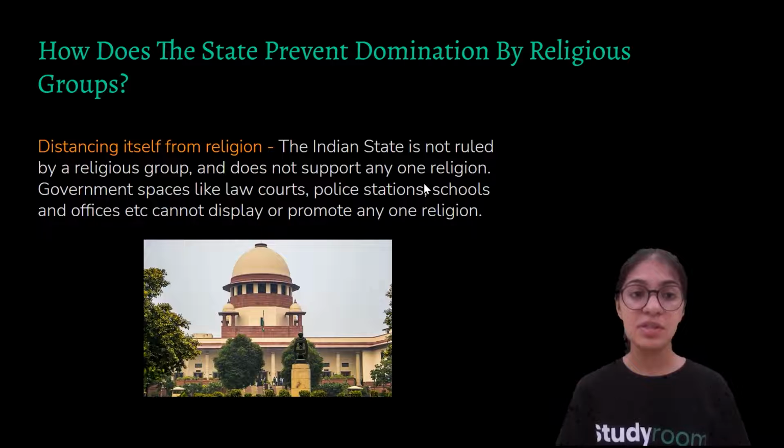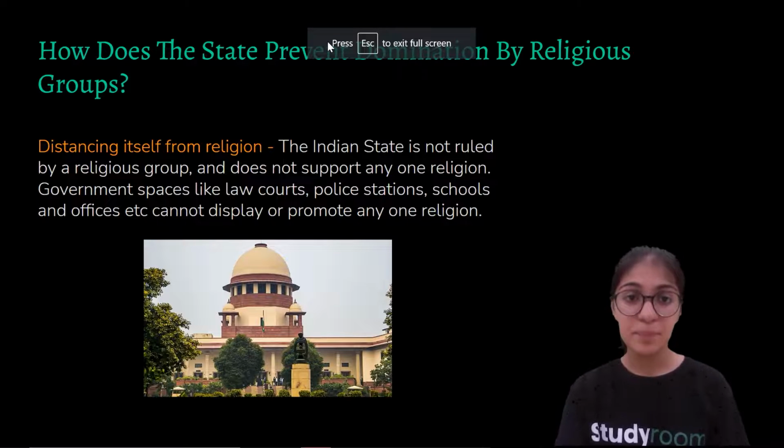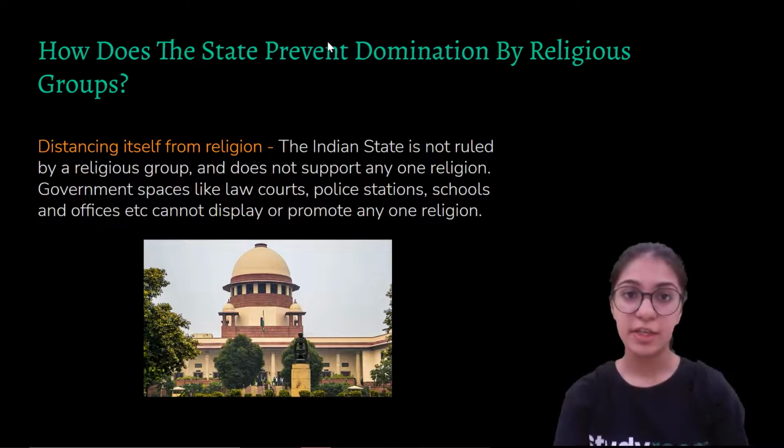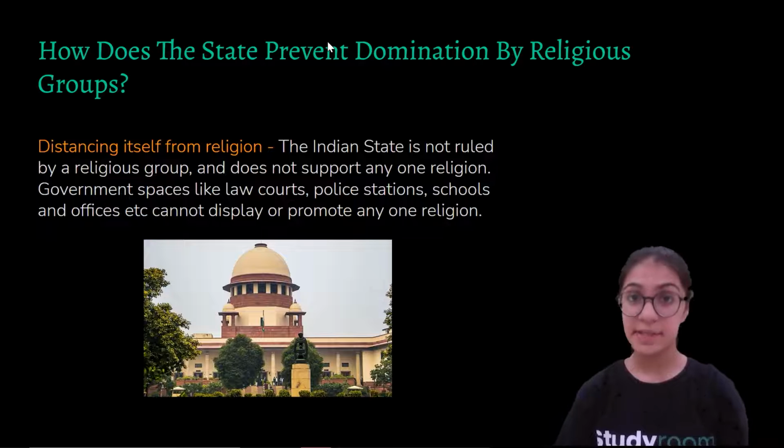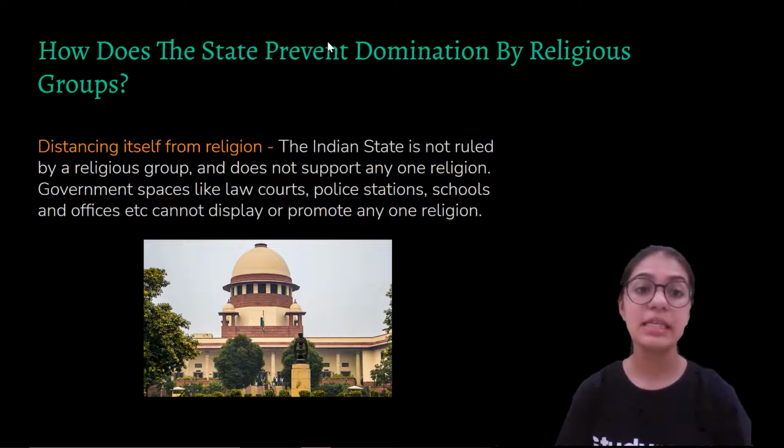One of the steps is the distancing itself from religion. The second is the strategy of non-interference, and the third is the strategy of intervention. So we'll understand each of the steps thoroughly. The very first step that has been taken by the government in order to ensure that India is a secular state is distancing itself from religion.